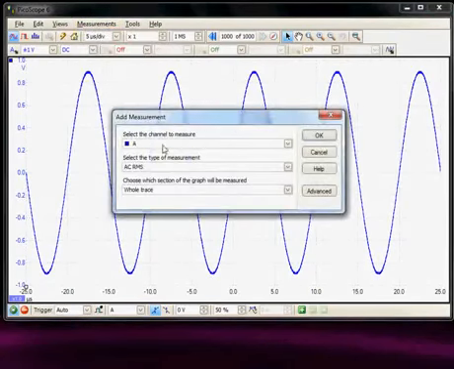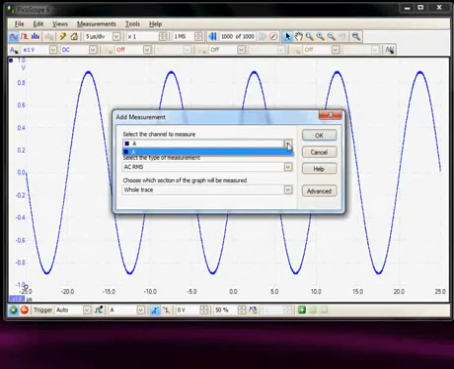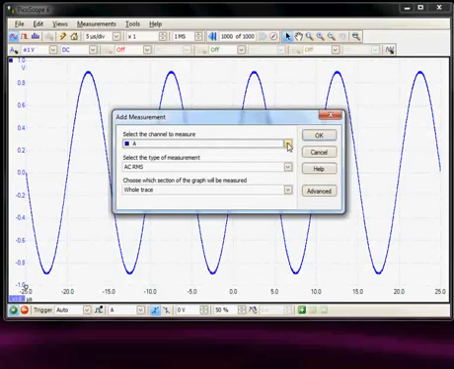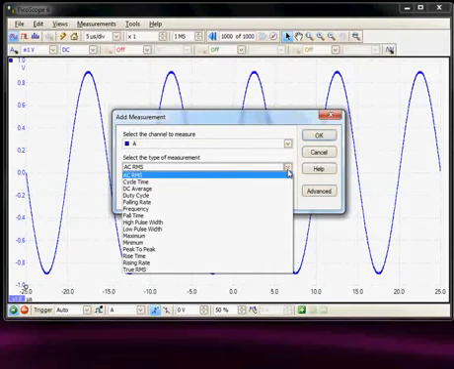a measurement, and the source has to be selected. So in this case we only have channel A available, but it could be from channel A, B, C and D, or it could in fact make measurements on a reference channel. Then there's a whole selection of amplitude and time measurements available.